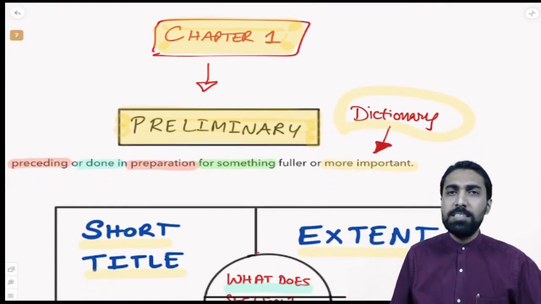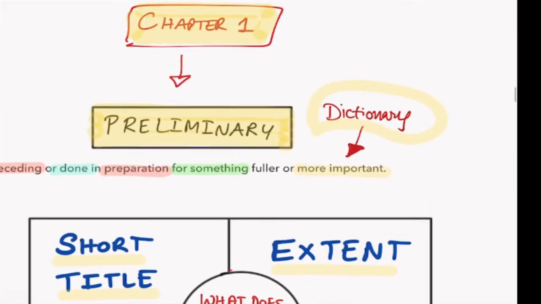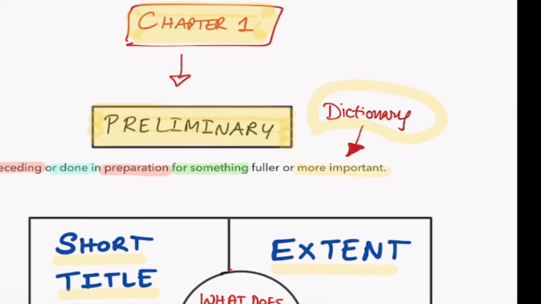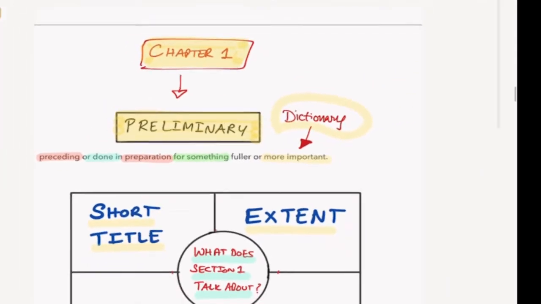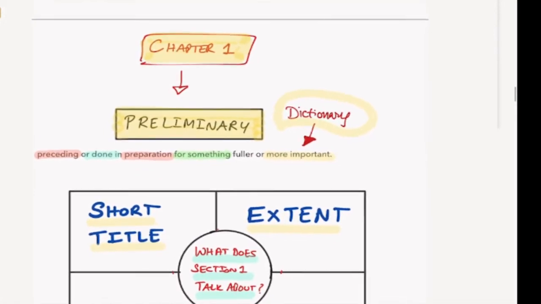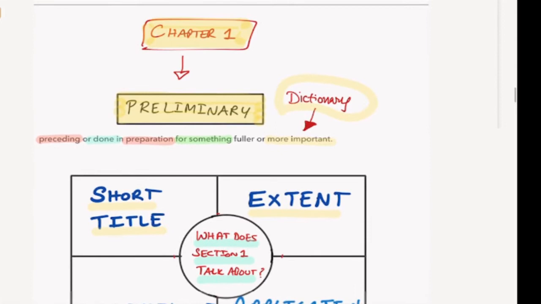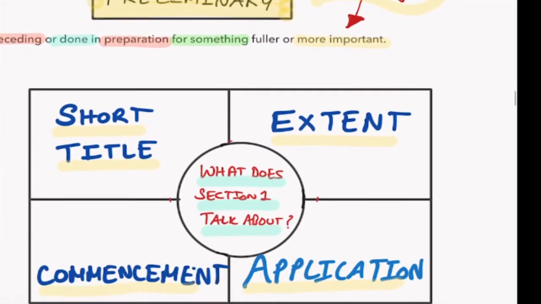So now in this we have chapter number 1. Chapter number 1, I told you, is called preliminary, right? So what is this preliminary? The dictionary meaning of preliminary, if you have a look at it here, is preceding or done in preparation for something fuller or more important.